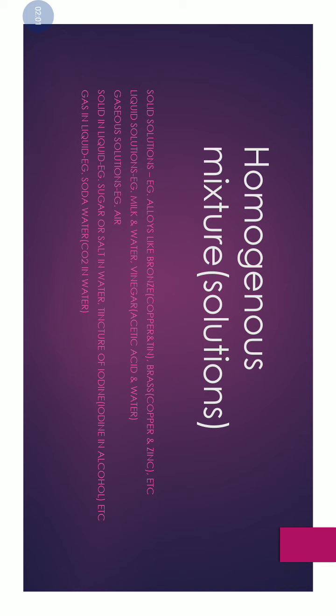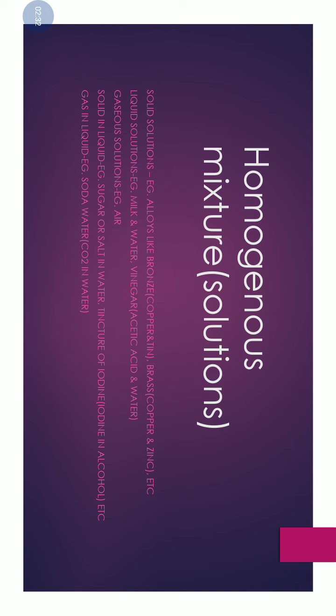The first type of solution is solid solution. A solid solution consists of two or more solids which are evenly mixed together. Common examples are alloys like bronze, which is a mixture of copper and tin, and brass, which is a mixture of copper and zinc, etc.